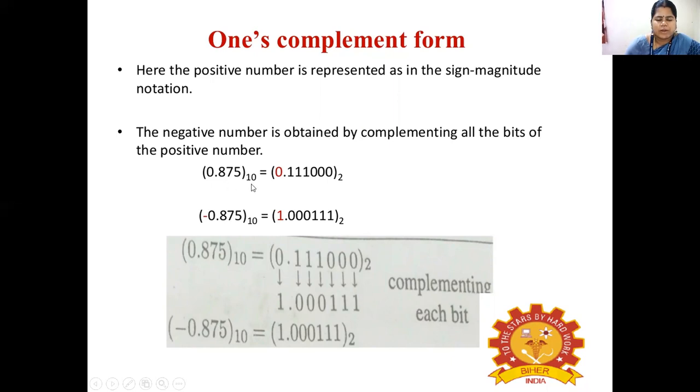For this decimal value, we have a binary representation. In this conversion, the negative number is obtained by 1's complement, which means if a bit is 1 it will be complemented to 0, and if it is 0 it is complemented to 1. This kind of representation we call a 1's complement form.